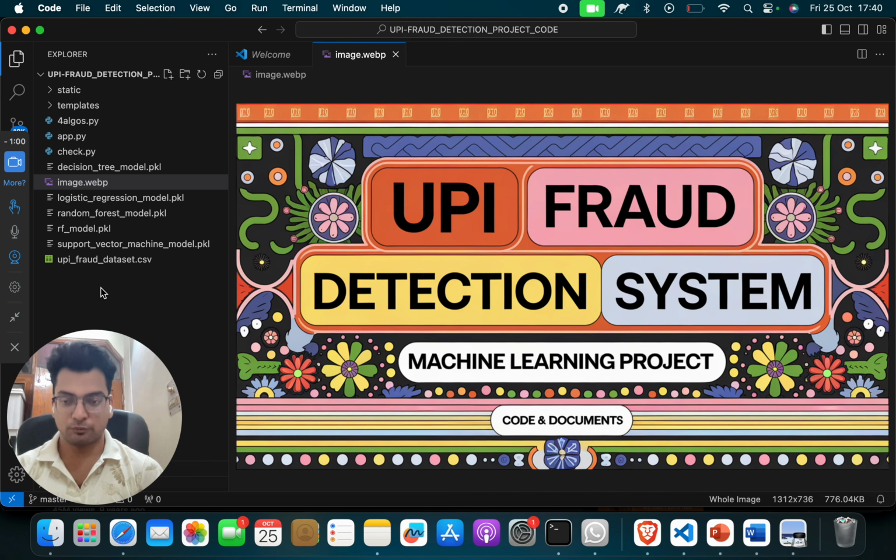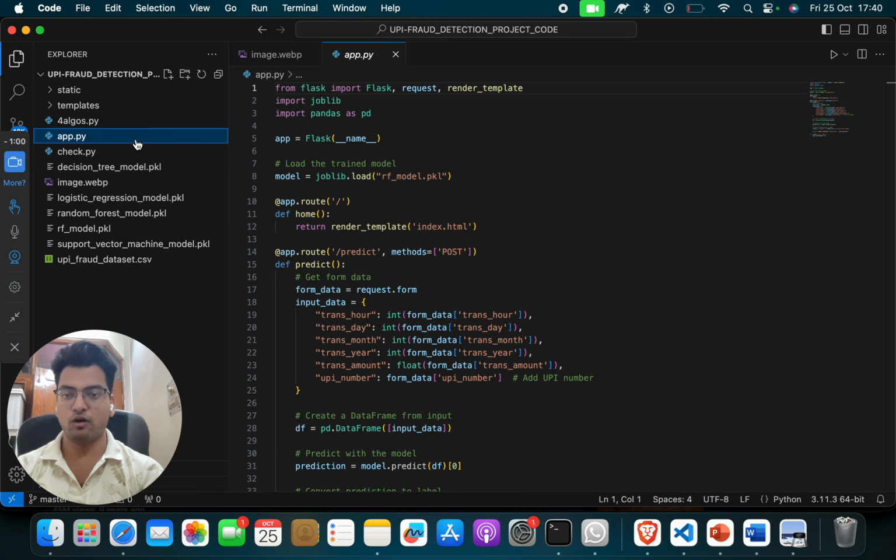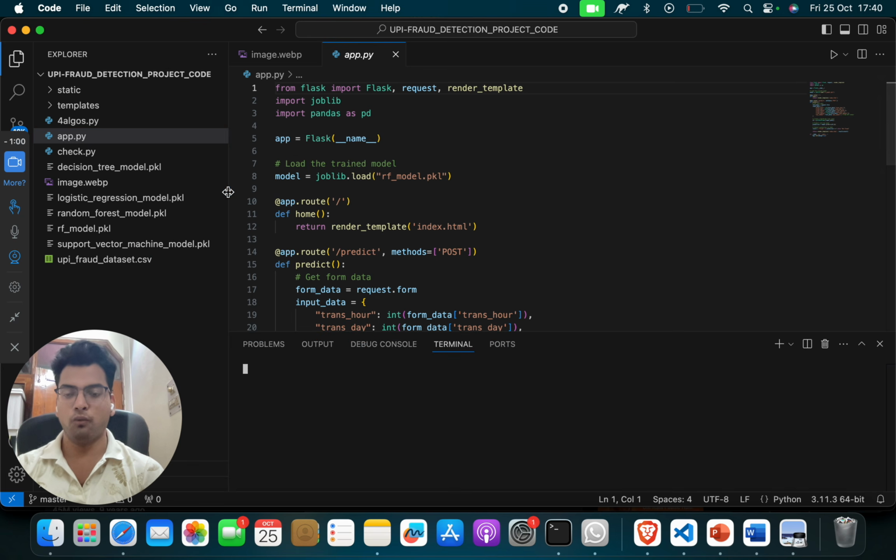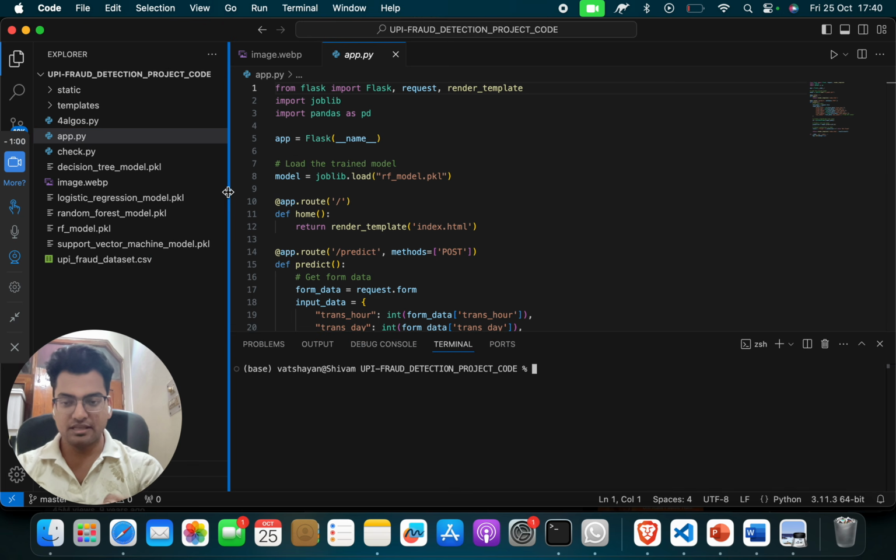So this is a full stack project, meaning there is a front end and a back end. For the front end, we have used HTML, CSS, JS, and for the back end, we have used Python. So what you have to do is click on this app.py, and then click on open integrated terminal, and then give one small command, which is python3 app.py.